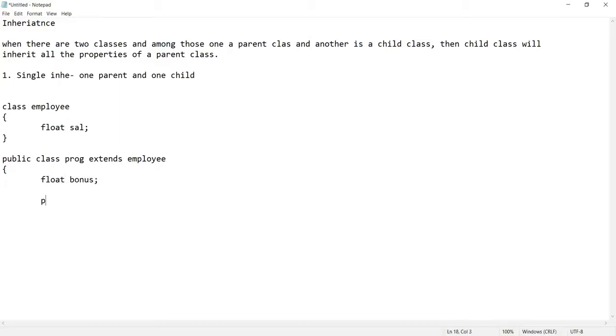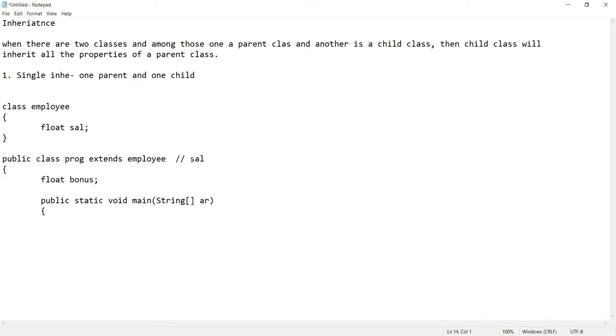Now, I'm declaring public static void main. I've told you that if there is more than one class in your program, then you will make public only the class which has the main function. With this kind of relationship, the salary property is automatically inherited by the programmer class, which means the programmer class has two properties, salary and bonus.